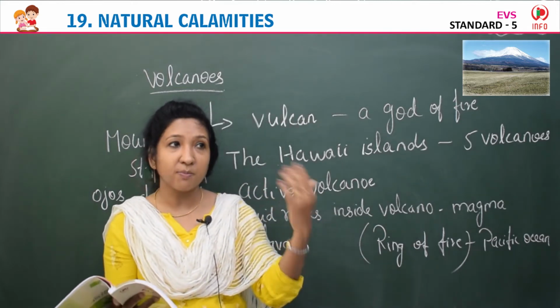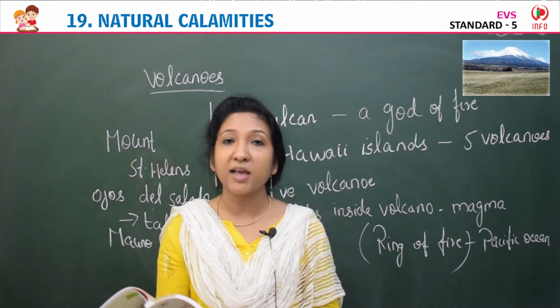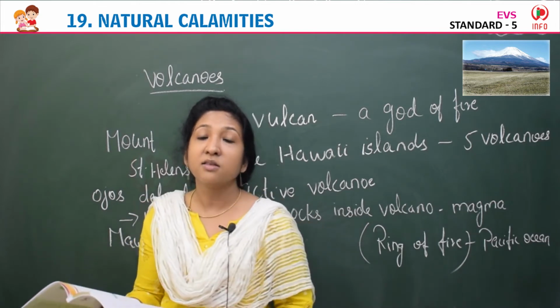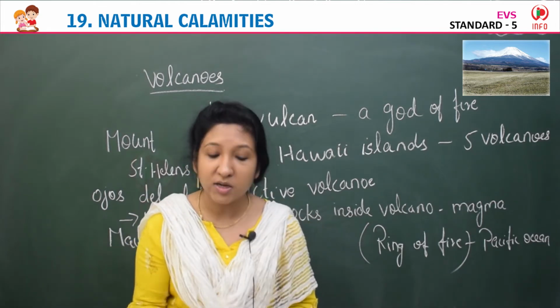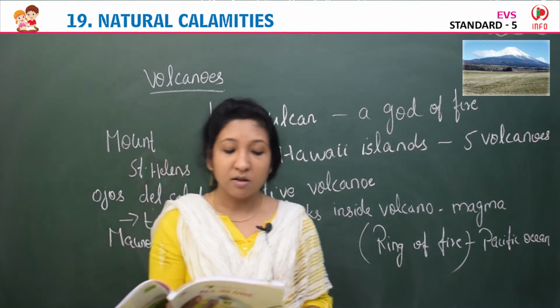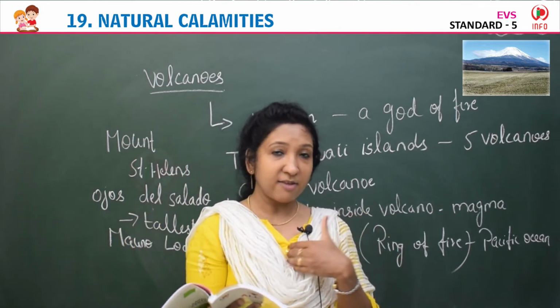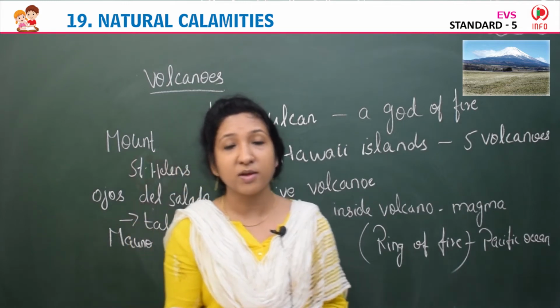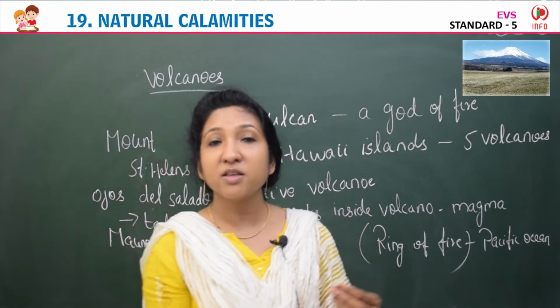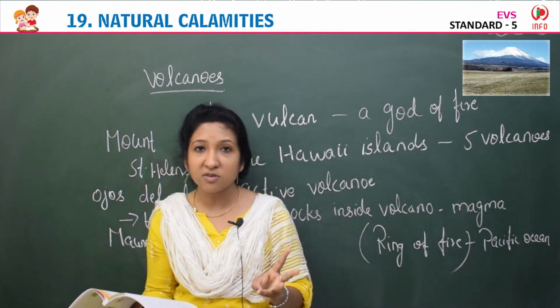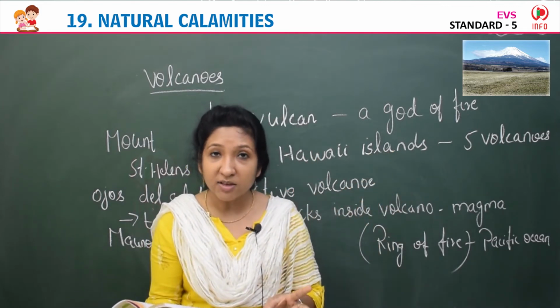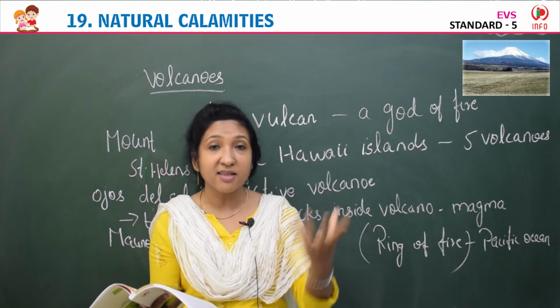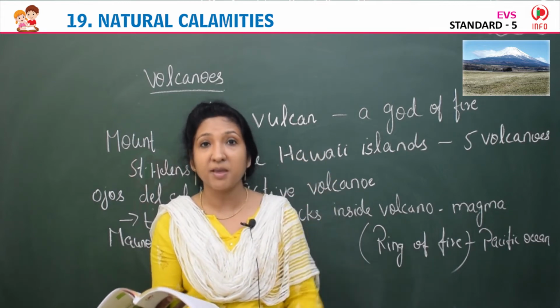Pneumonia is a disease affecting the lungs. So because of volcanic eruption, buildings are destroyed, plants and animal life are destroyed, and poisonous gas emitted from it kills many people.